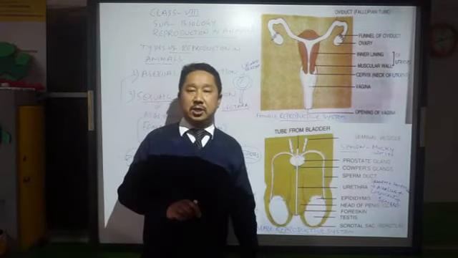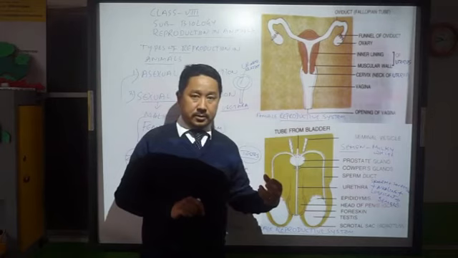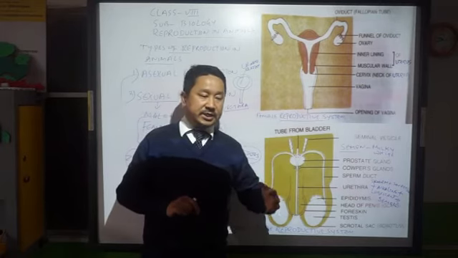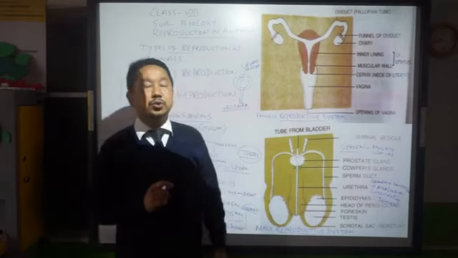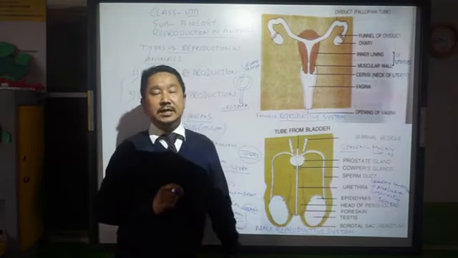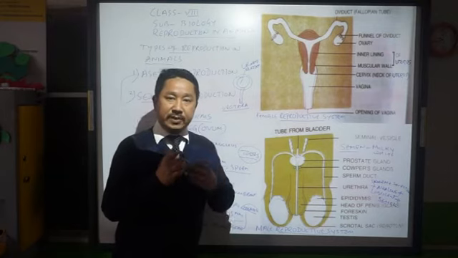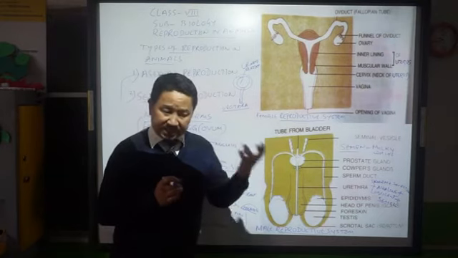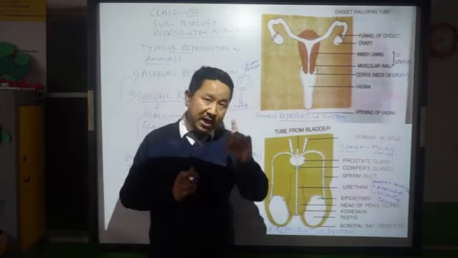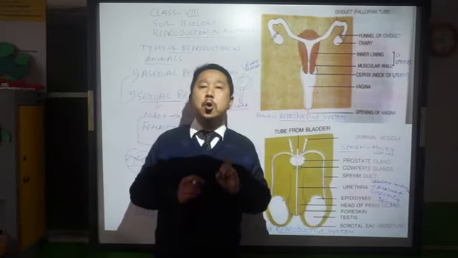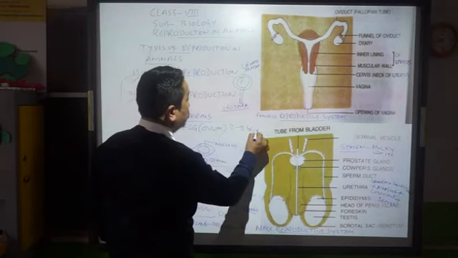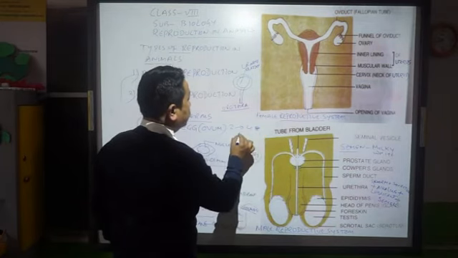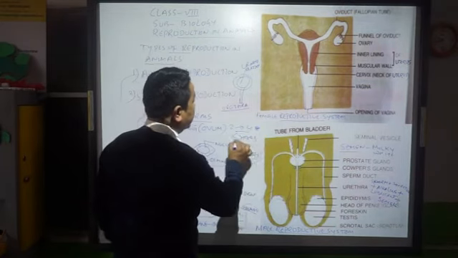During one ejaculation, when the male discharges it, usually 2 to 3 ml of semen is discharged, which contains 2 to 4 crores of sperm.